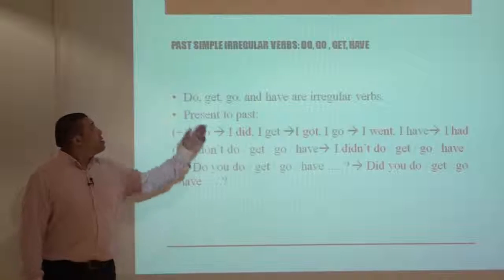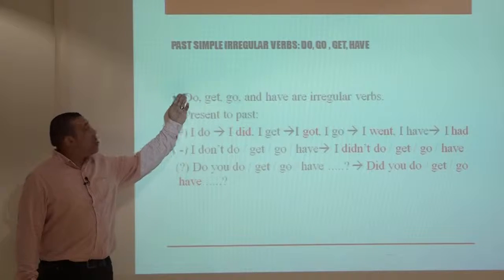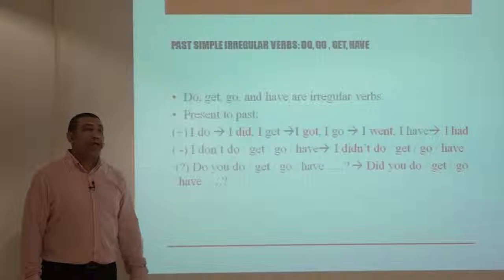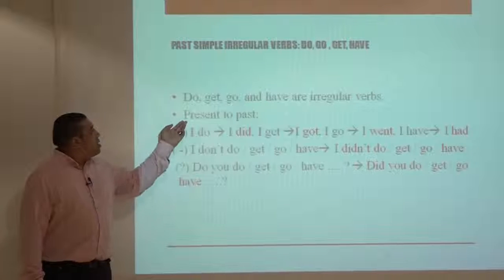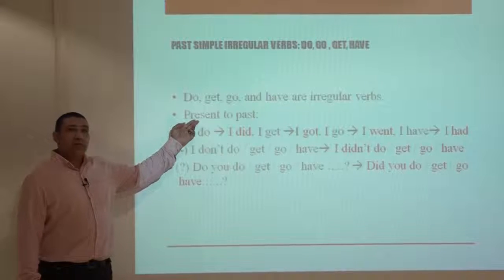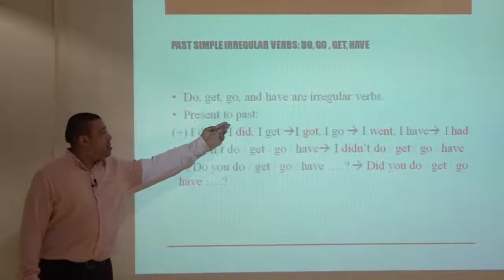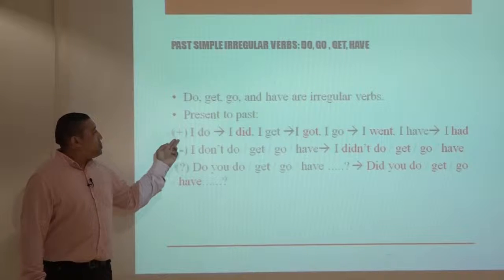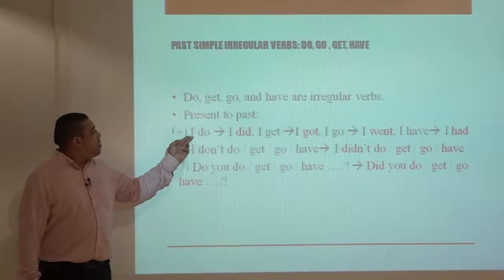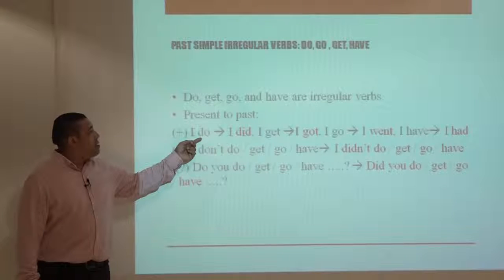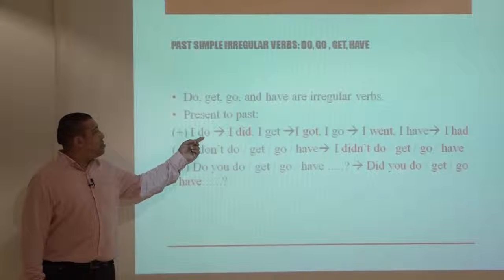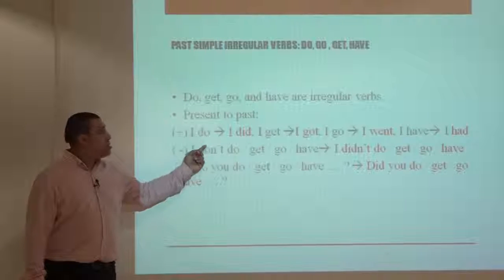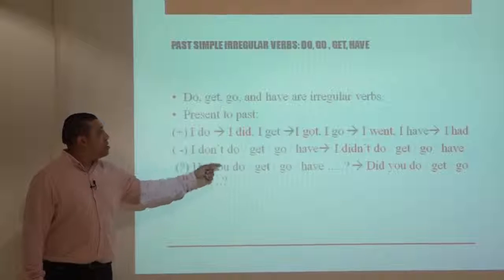Let's now have a look at some irregular verbs. We have do, go, get, and have. Let's first have a look at the present form of the verbs, and then we can look at the past forms. For positive sentences, we say I do, but in the past tense, do becomes did. So I do, present tense, I did, past tense.